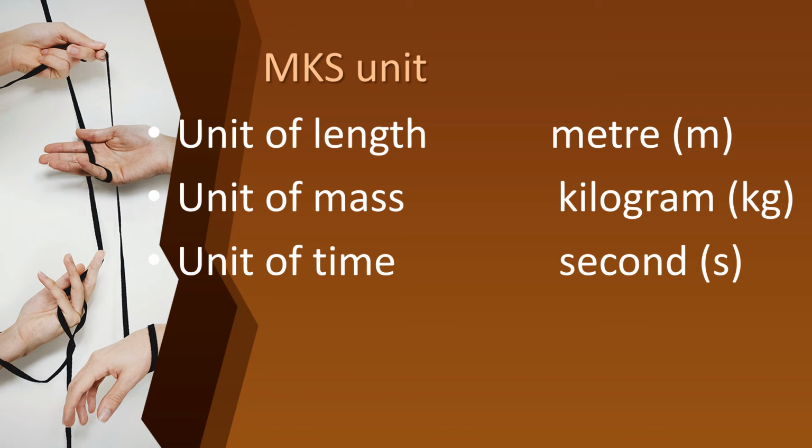In MKS system the unit of length is meter, unit of mass is kilogram, and unit of time is second. We can measure the length with meter, mass with kilogram and time with second. Okay children, and then we can call the MKS system as metric system.